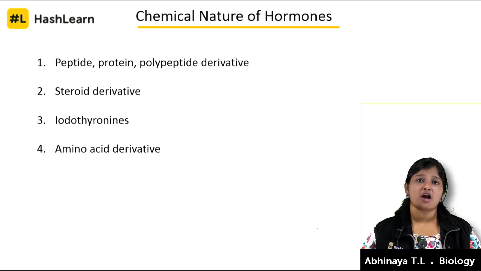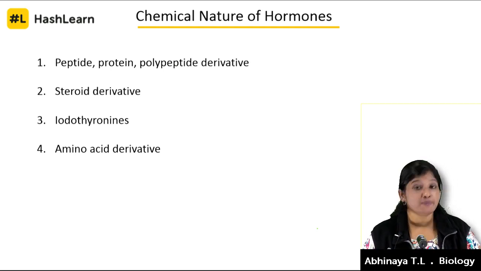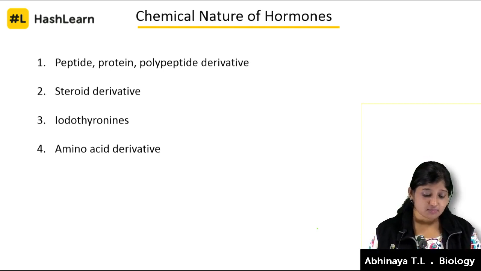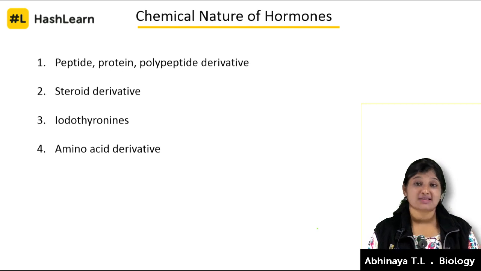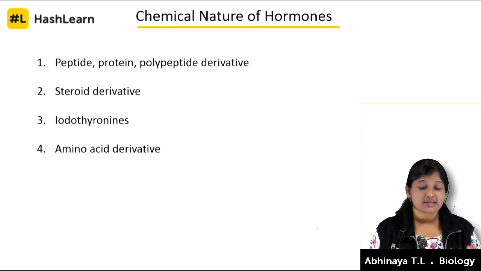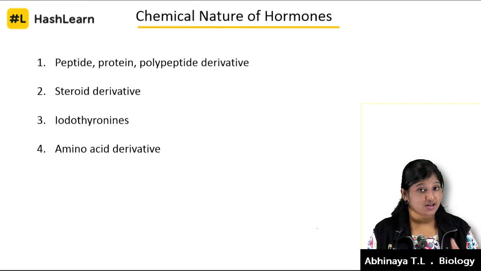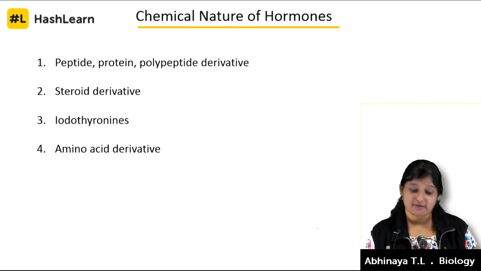So there are four broad categories of hormone. The first one is peptide, protein, polypeptide derivative. Second one is steroid derivative. Third one is iodothyronines, the thyroid hormones. Then fourth is amino acid derivative.